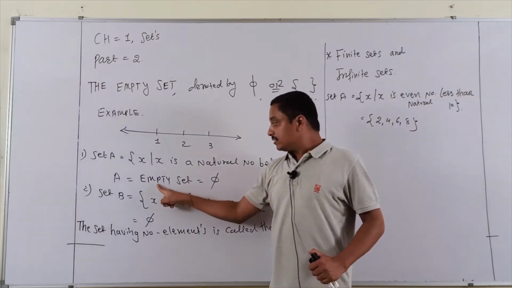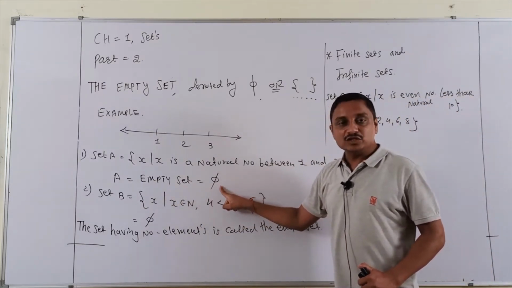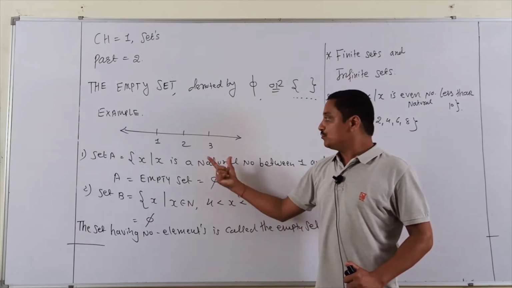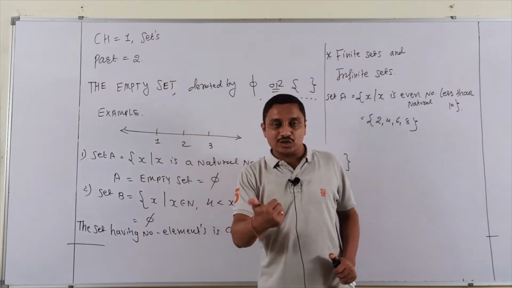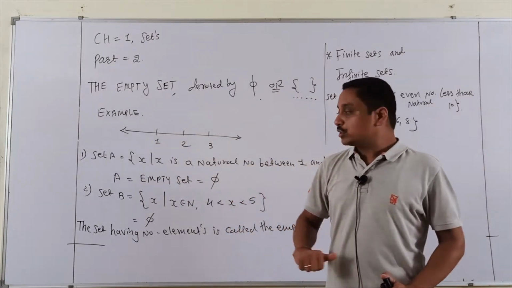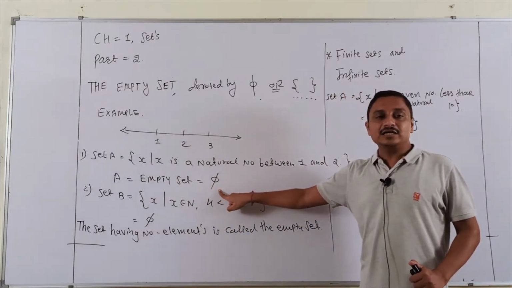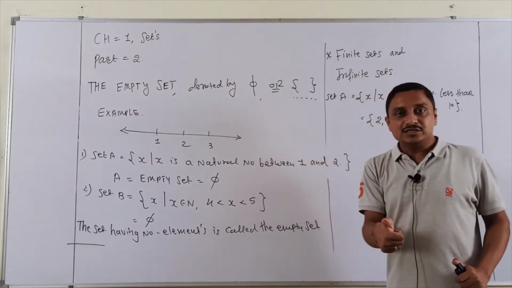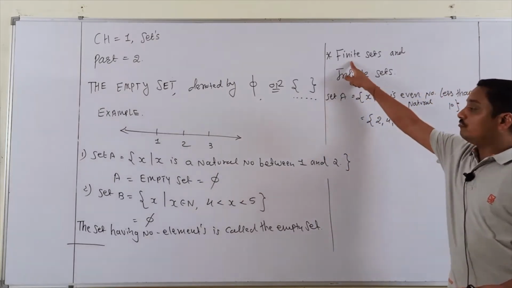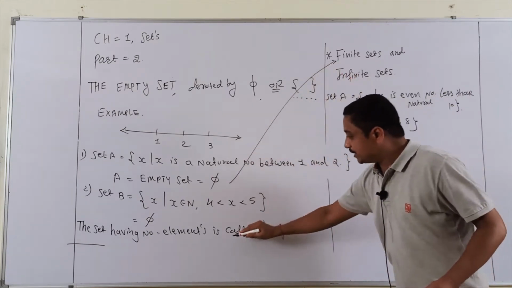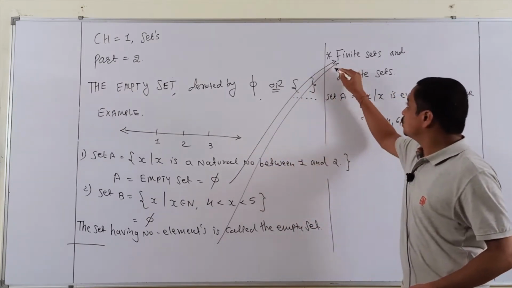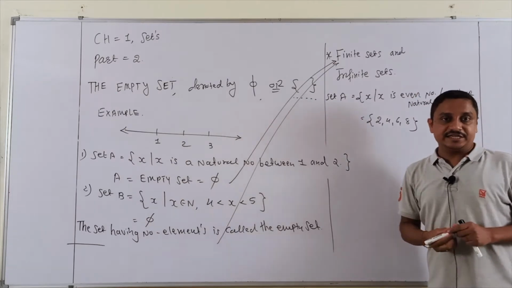Look here. The empty set, null set, is also a finite set. Because you find that between 1 and 2 there is no natural number, so that is called a null set. A null set having no elements also comes under the finite set. So this null set you cover in finite sets.